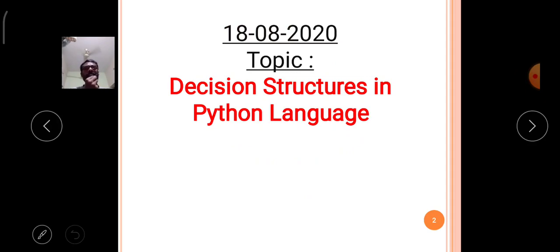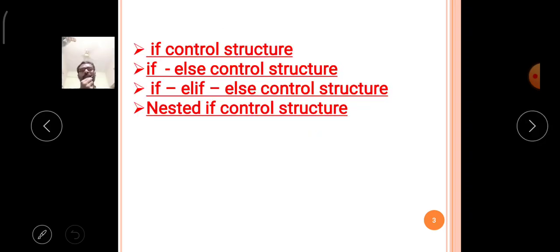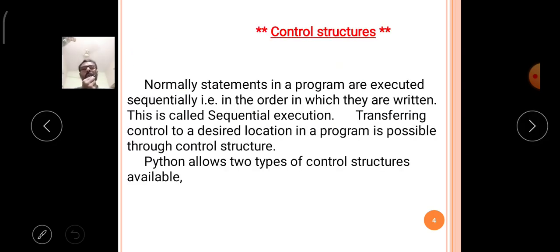Today's topic is decision structures in Python language, which means decision control statements in the Python language. Before discussing this topic, we will discuss what control statements, or control structures, are in the Python language.